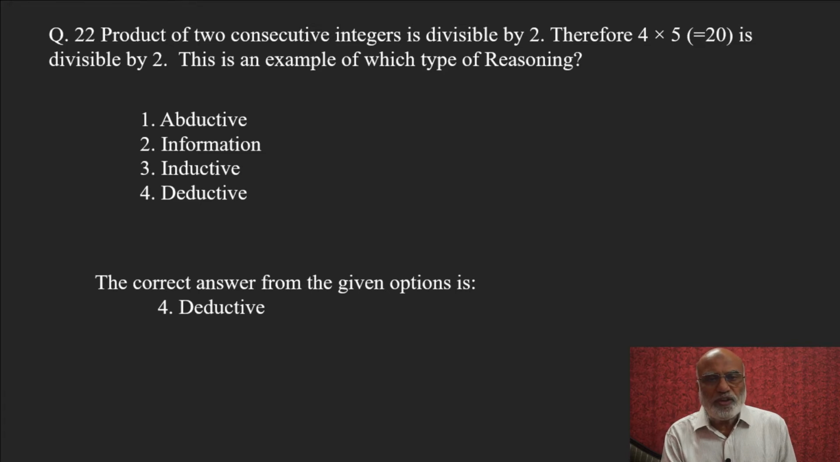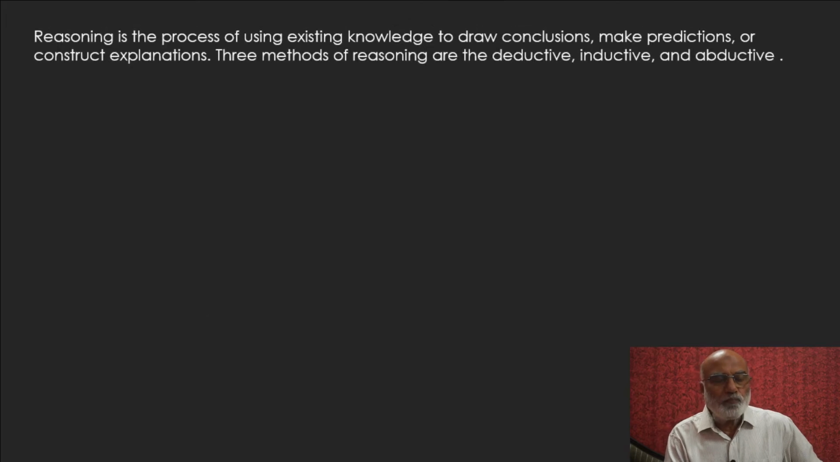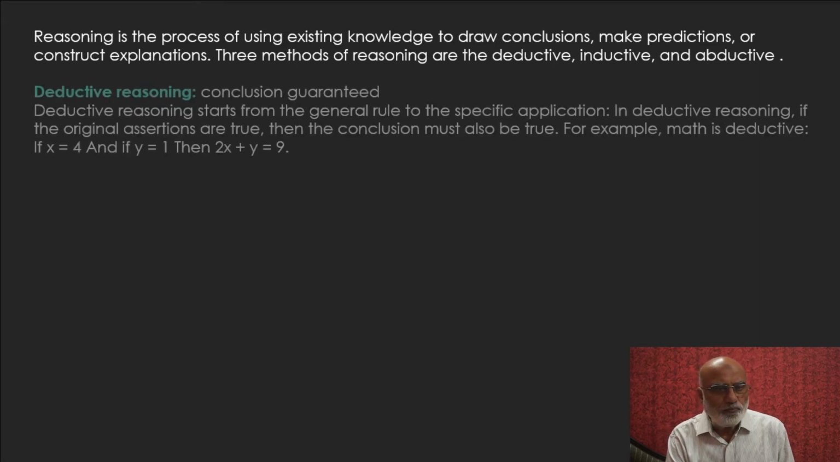Product of two consecutive integers is divisible by 2, hence 5 into 4 or 4 into 5, 20 is also divisible by 2. This is the example of deductive. We are deducing from the available premise. Reasoning is the process of using existing knowledge to draw conclusions. We make predictions or construct the explanation. Three methods of reasoning are, as you know, deductive, inductive and abductive.